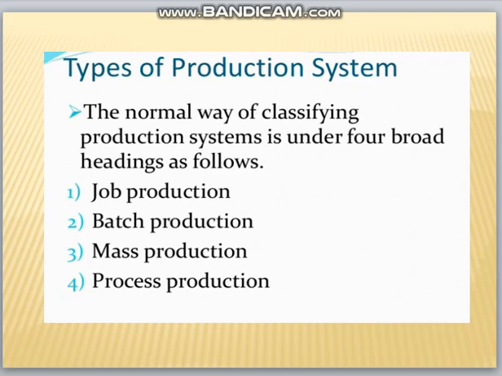So there are four basic types of production system. The first one is job production, then batch production, mass production, and next process production. These are the various types of production system. In this, the first three, job production, batch production, and mass production, we use in a wide range. So let us see one by one.